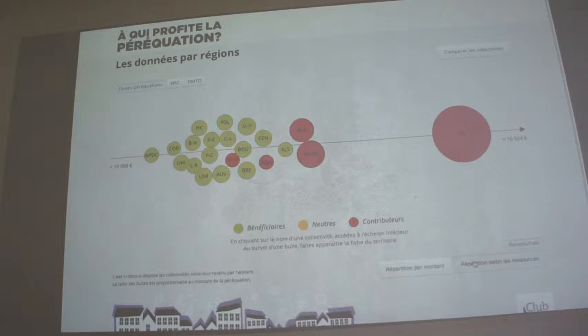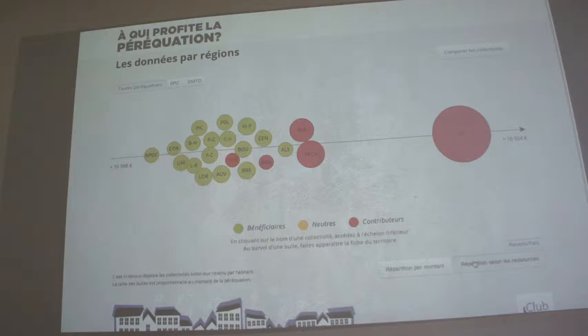So here we have this axis, with some regions where the average money people earn in the region is 10,998 euros, and in Paris, Ile-de-France, the average money is 16,000. We can see that the assumption is almost right: the first richest regions are the ones who give more money.